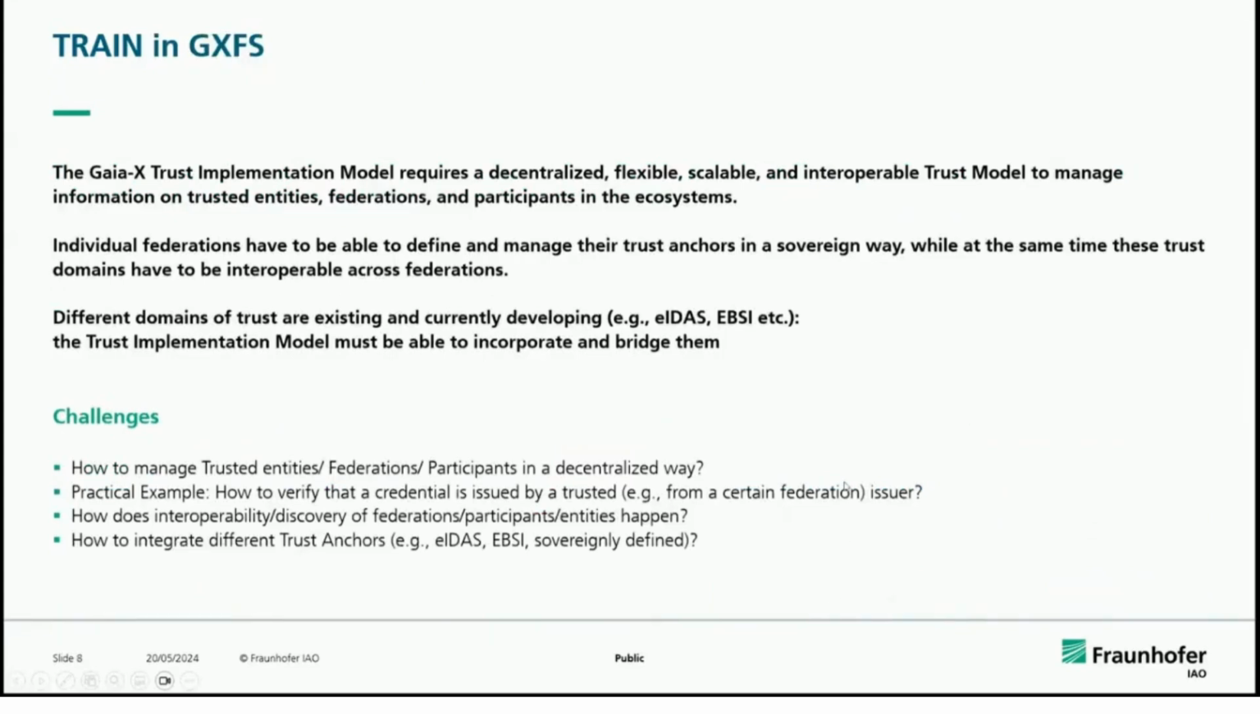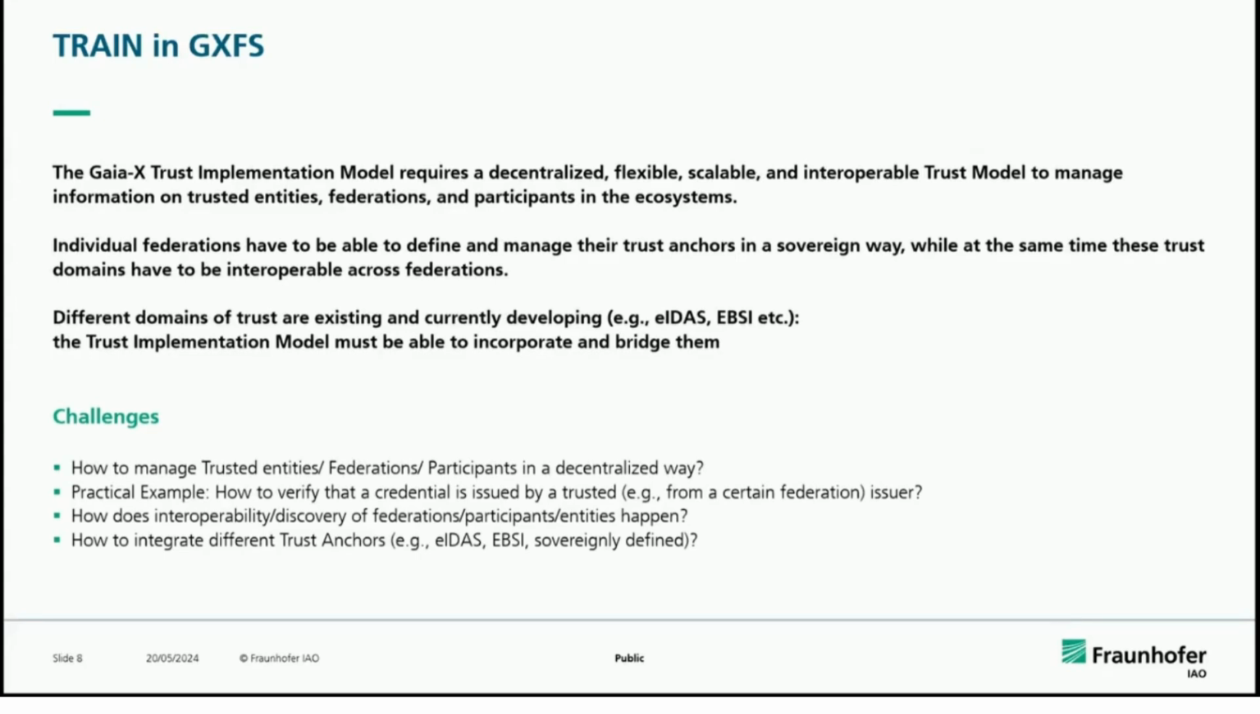So how do we establish TRAIN in GXFS? TRAIN is based on DNS, and it's quite decentralized and flexible, because every domain owner can create their own domain, operate their own records at their end, and also anchor different trust domains into it. The same problem comes with the Gaia-X model, right? The Gaia-X model requires something decentralized, at the same time flexible, and also scalable. All these things are addressed by DNS. So that's why we thought this might be a good approach to showcase how it can be used for this use case scenario.